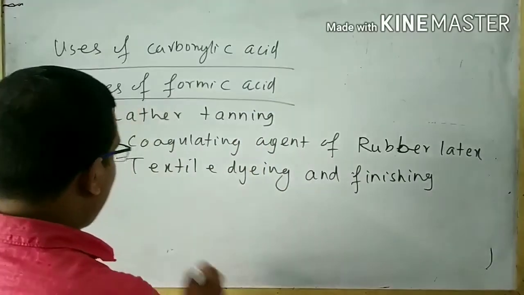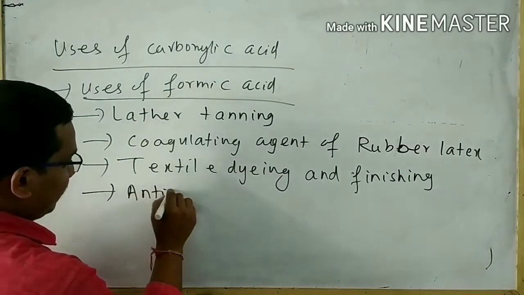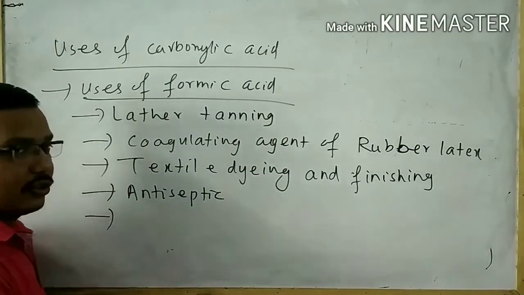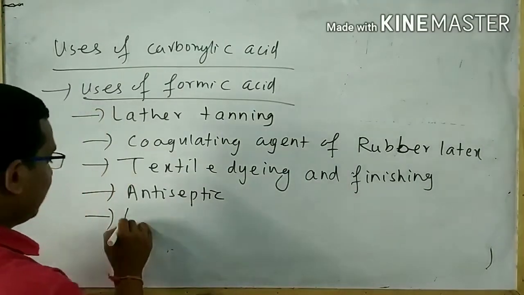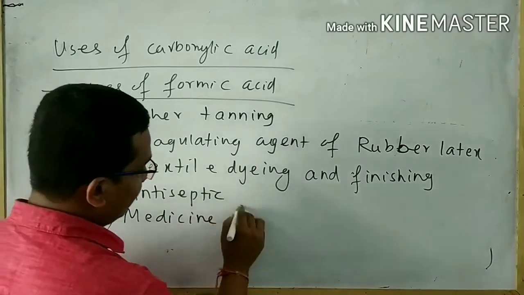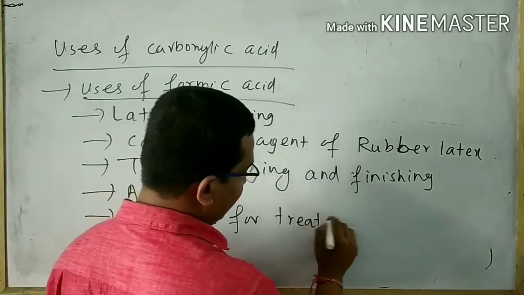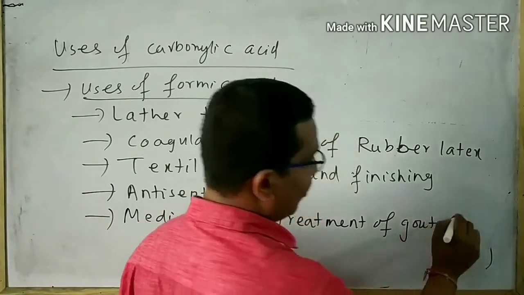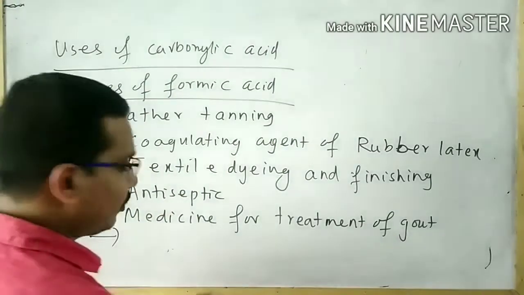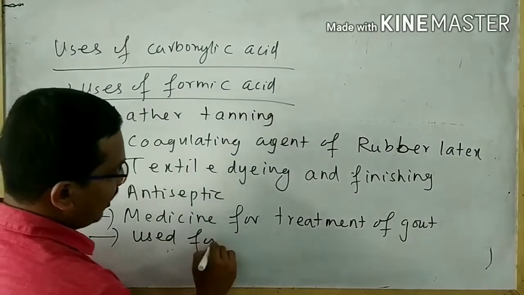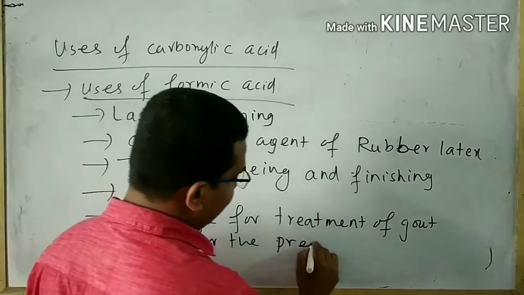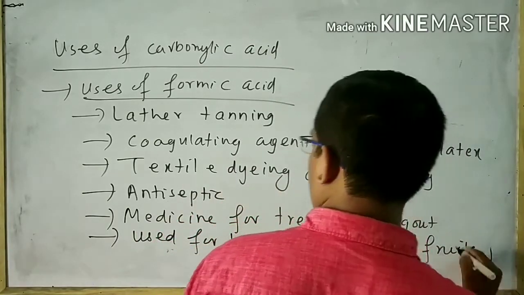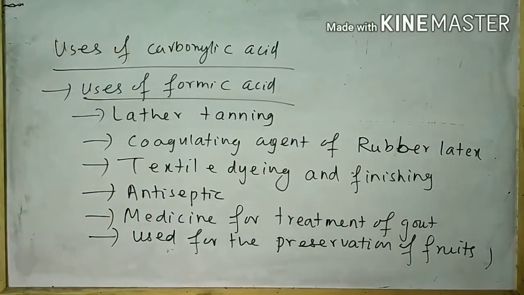Fourth is antiseptic. Formic acid is used as an antiseptic. Next, it is used as a medicine for the treatment of gout. Next, it is used for the preservation of fruits. These are the uses of formic acid.